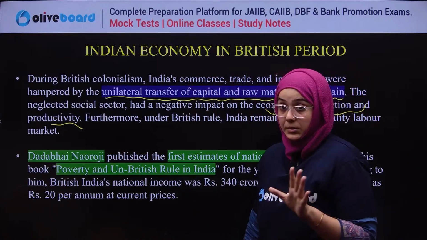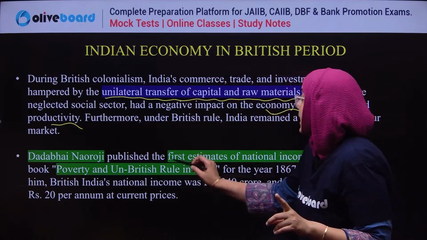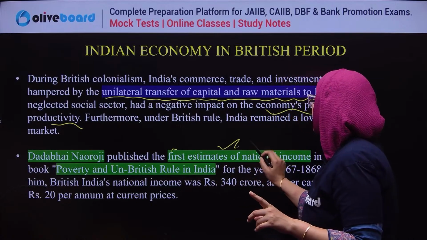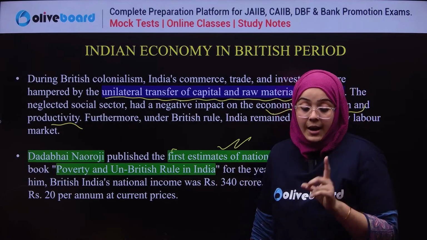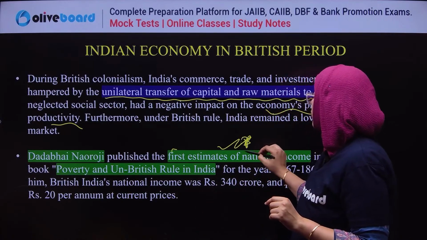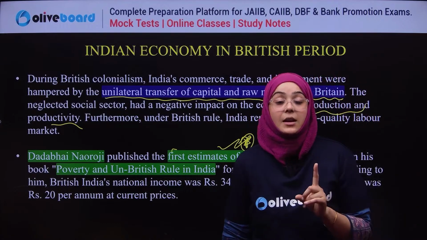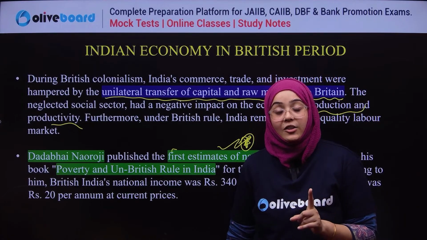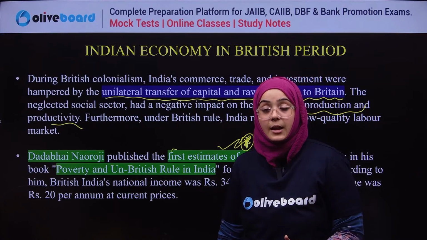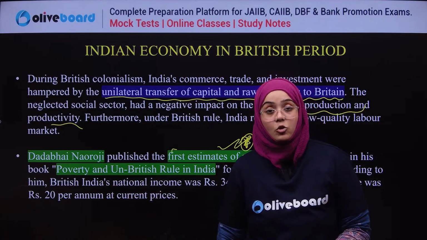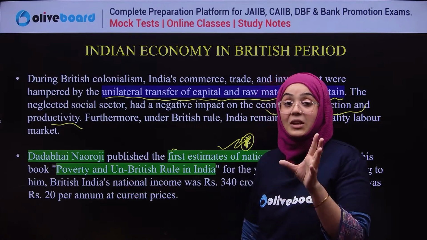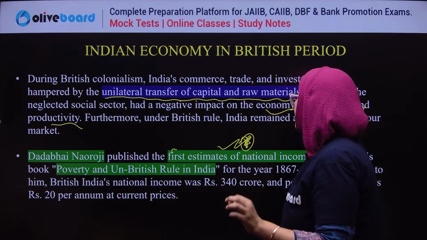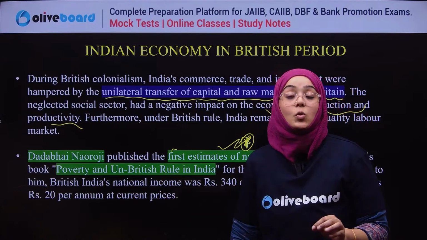See, Dadabhai Naoroji published the first estimates of national income in India. It is very important to know who calculated the first national income in India. Who was the first person to calculate the national income in India? That was Dadabhai Naoroji. He published this national income in the book Poverty and Un-British Rule in India.